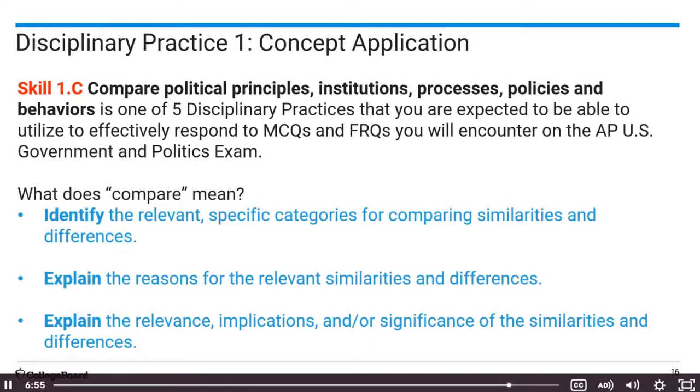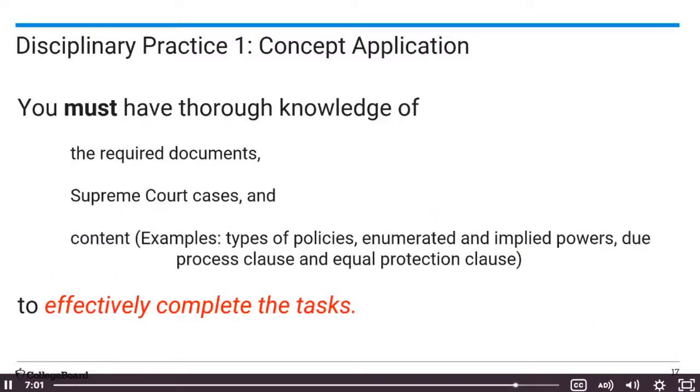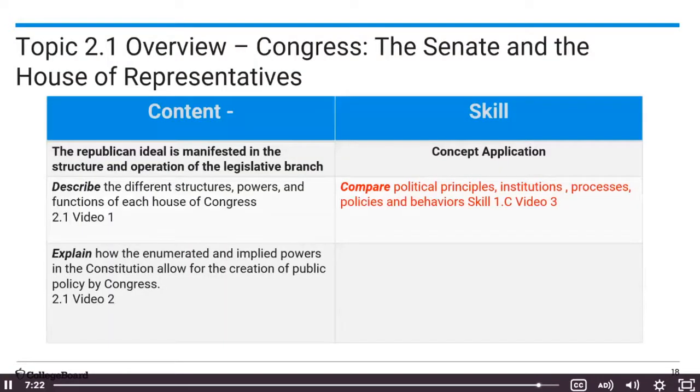So you want to just really make sure that you focus on what you're being asked, and then you've got to really know the documents. So here you have to have a knowledge of the required documents, the Supreme Court cases, and content. And so some examples, the types of policies, enumerated and implied powers, due process clause versus the equal protection clause. You have to know those to effectively complete the task. All right, so we're back where we started, having the skill comparing, skill 1.C, comparing political principles, institutions and processes, policies and behaviors.